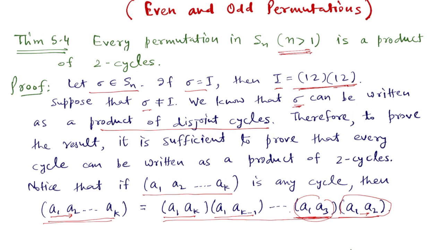Similarly, a2 will not appear in any of these cycles, so ultimately a1 goes to a2. So a1 goes to a2 here, and a1 goes to a2 here also. Similarly, we can check that all the elements are going to the same elements, so these two are the same. So we have proved that every cycle can be written as a product of two cycles, and this proves the theorem.